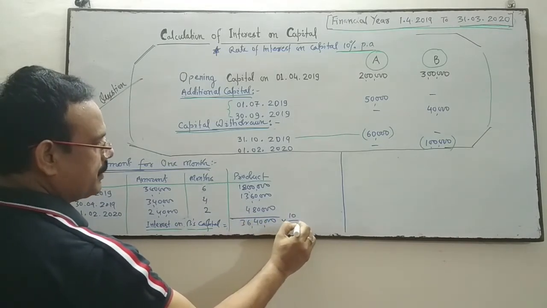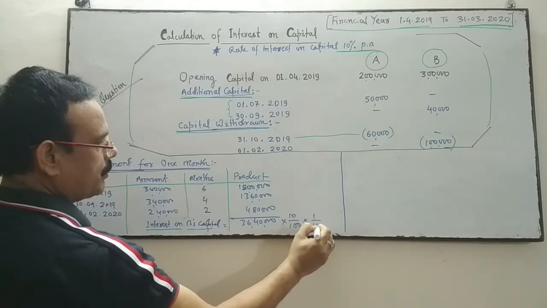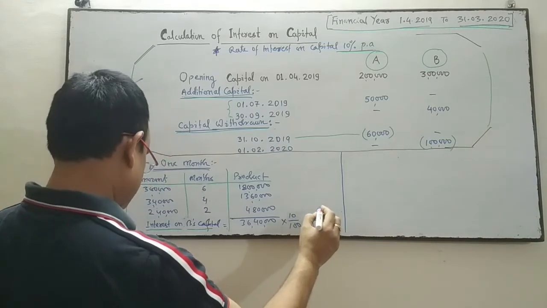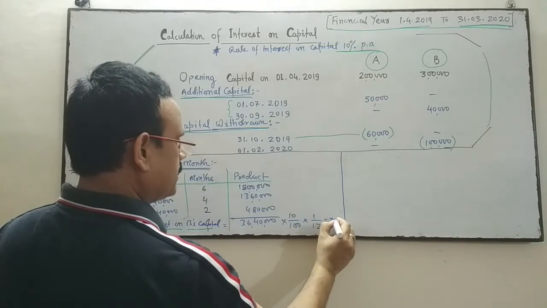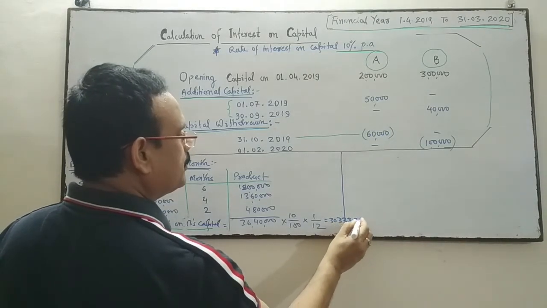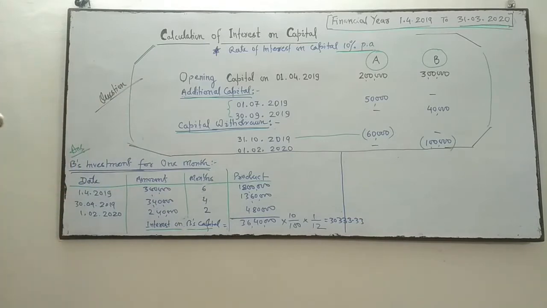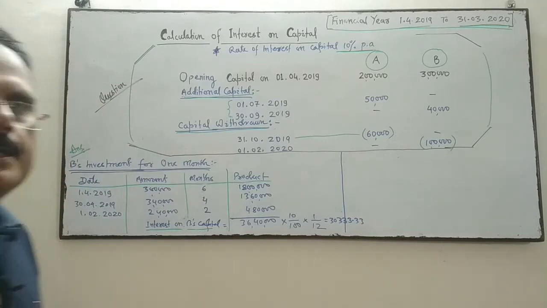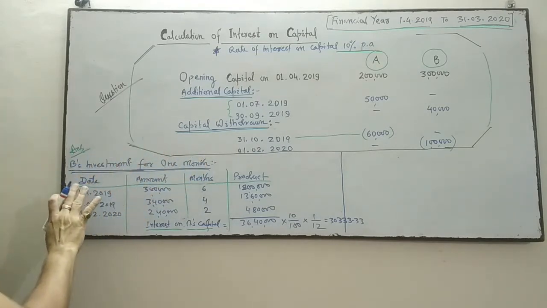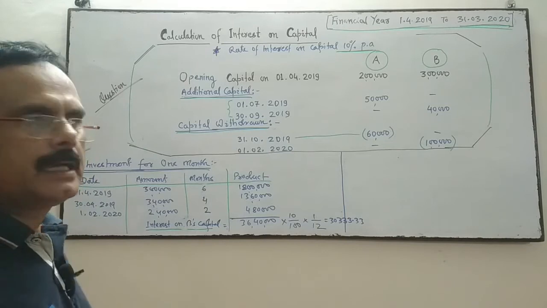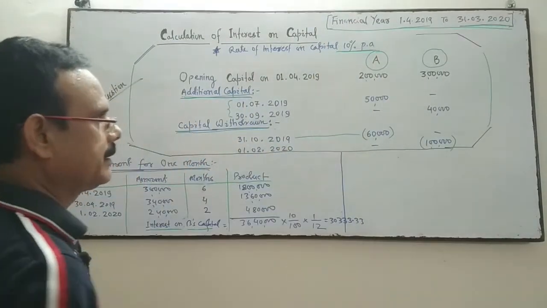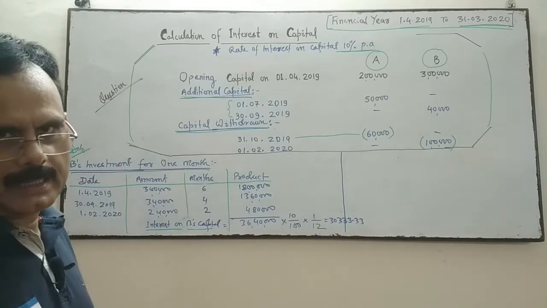Rate of interest is 10% and this will be calculated for 1 month, so 1 by 12. So interest is 30,333.33. This is the interest. So B's interest on capital is calculated by applying the product method, as we have applied in case of A, same is applied in case of B.